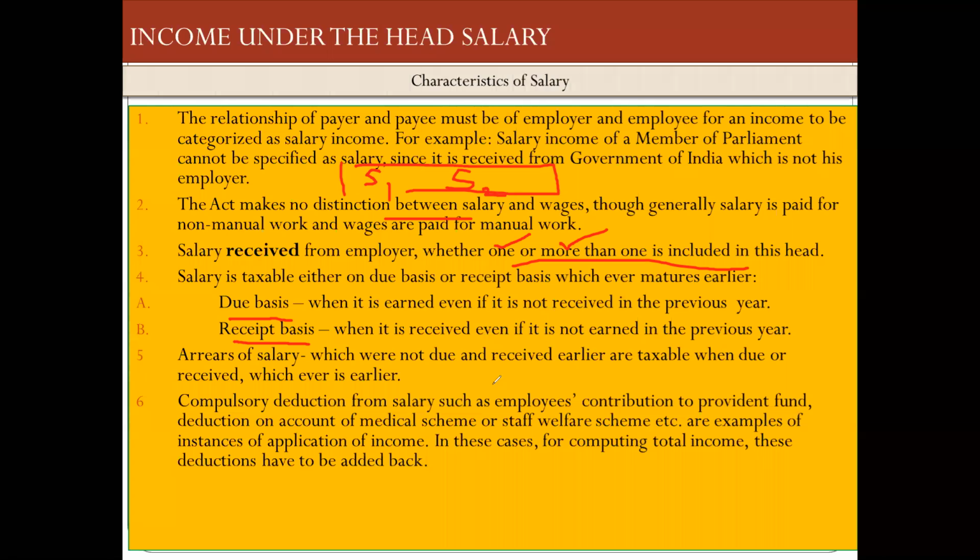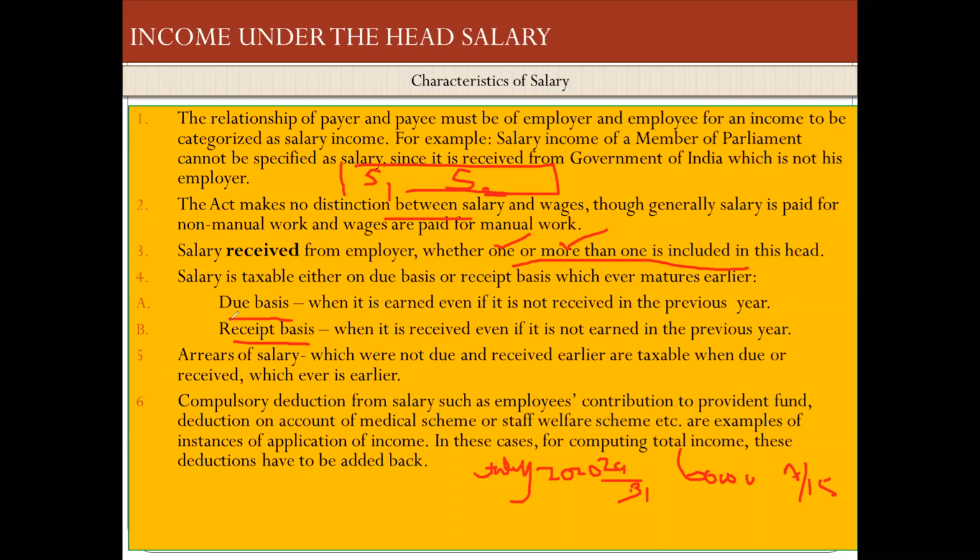For example, due basis means now we have completed July month. So today is the last day of July. July 2020, I have worked for 29 days out of 31 days. So I am supposed to get some 60,000 rupees as salary. So is it paid? No, it will be paid somewhere in the month of August 15th, for example. So even though it is not paid, because it is due, income